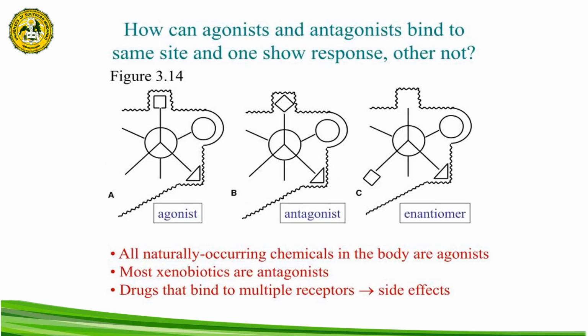It is also important to note that all naturally occurring chemicals in the body are agonists. These naturally occurring chemicals are also known as the endogenous ligands. Most antibiotics are antagonists. Again, these are the synthetic drugs that are produced outside the body, so most of them are considered to be antagonists. Drugs that bind to multiple receptors are said to produce many side effects because binding to different types of receptors will induce some side effects depending on the target organ that is bound by that particular drug.